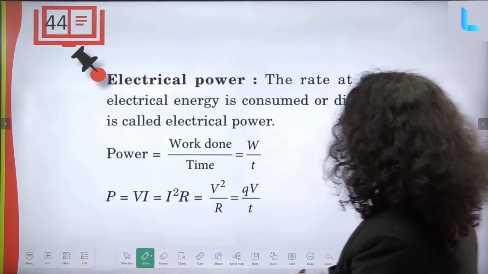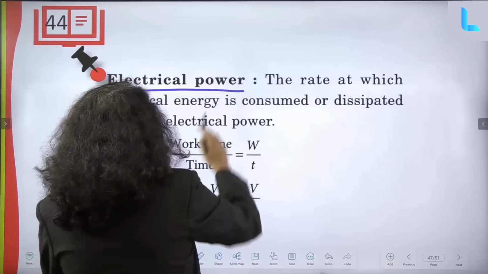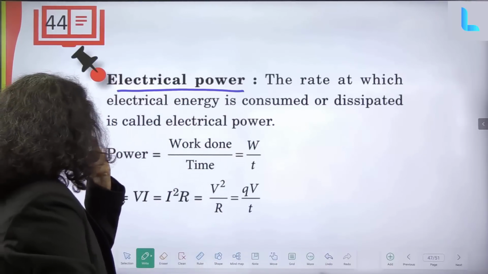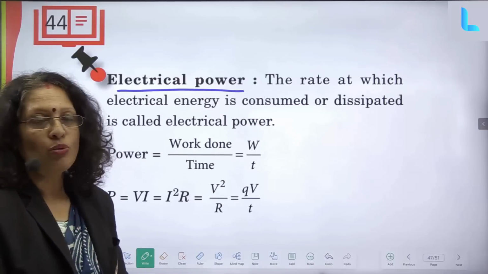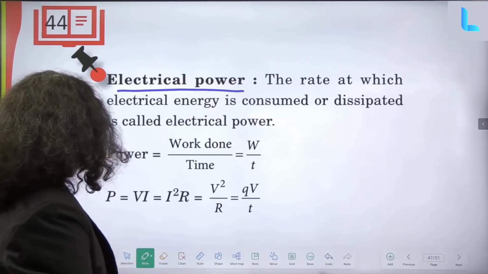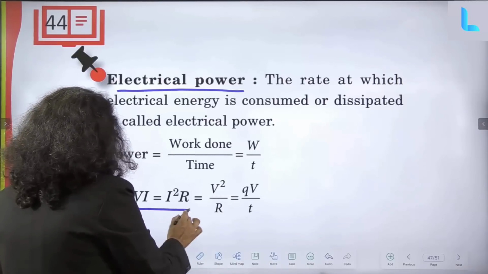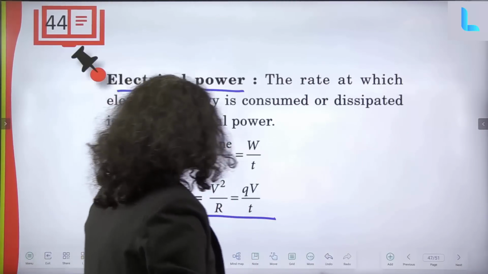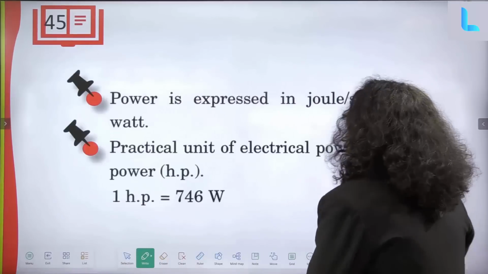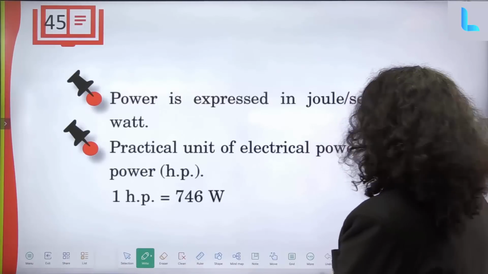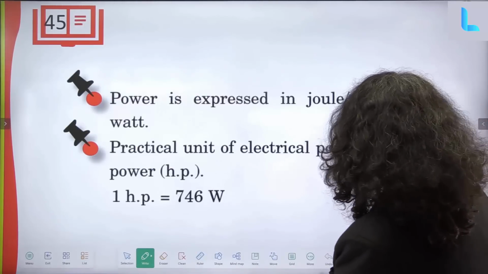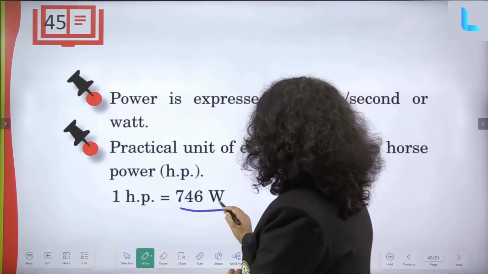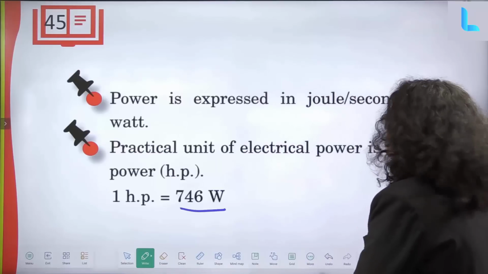Electric power is the rate at which electrical energy is consumed or dissipated. Power is equal to work done by time, W by t. So P equals VI equals I squared R equals V squared by R equals QV by t. Power is expressed in joule per second or watt. A practical unit of electrical power is horsepower. 1 horsepower equals 746 watt.